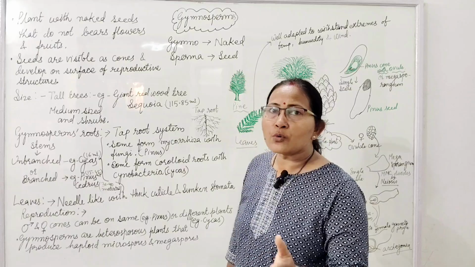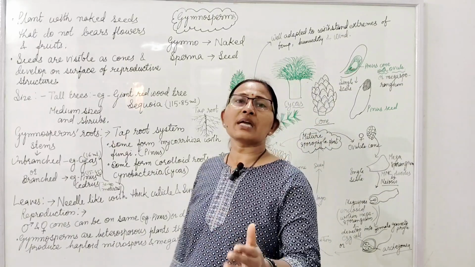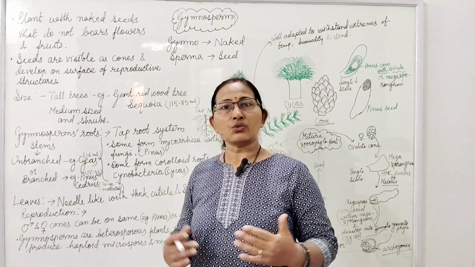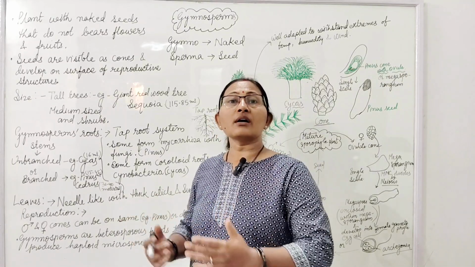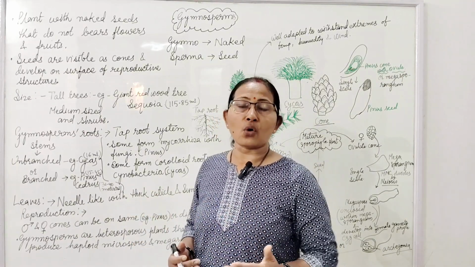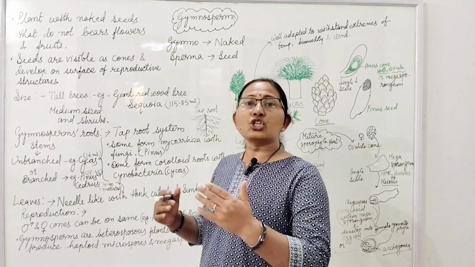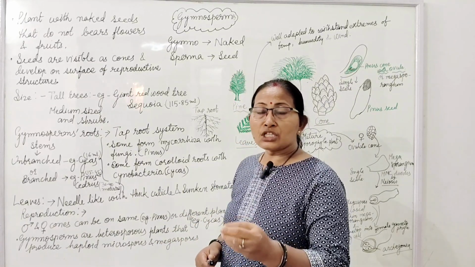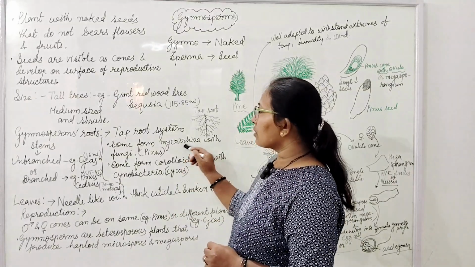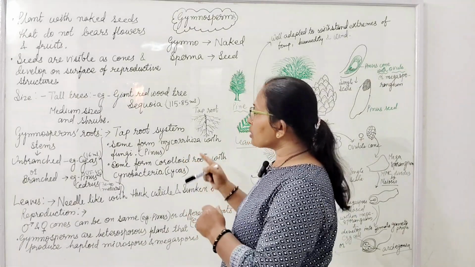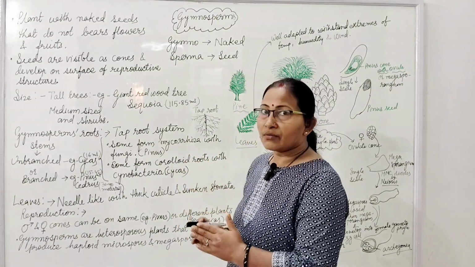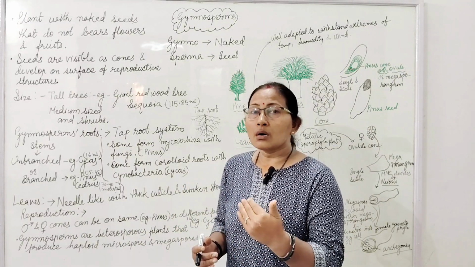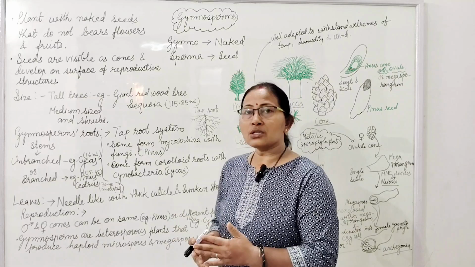Gymnospermic roots. Which type of root system is found in gymnosperms? Tap root system. Gymnosperms are a group of plants with well differentiated, well developed root, stem and leaves. In the taproot system, fungi form a symbiotic association called mycorrhiza. Without this fungal association, germination of pinus seeds is not possible.